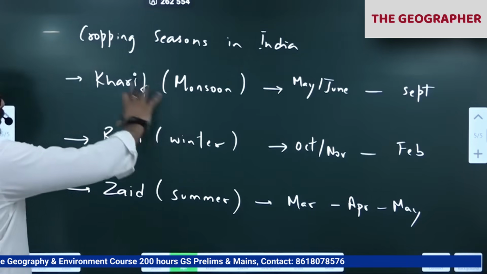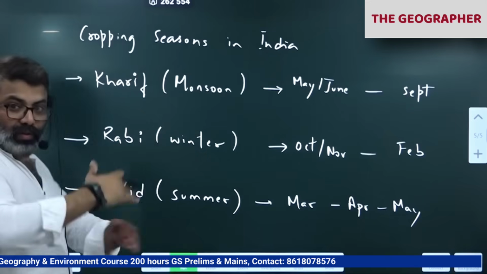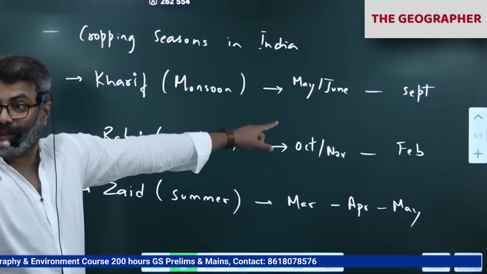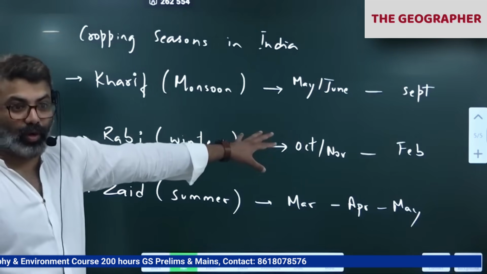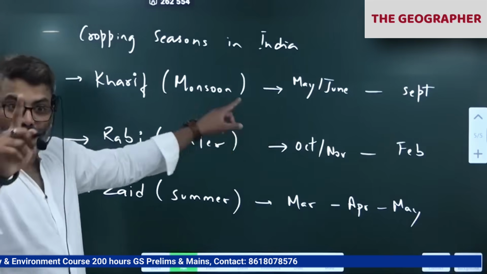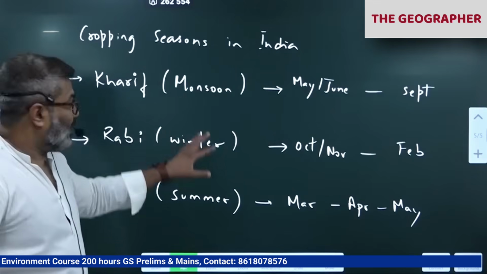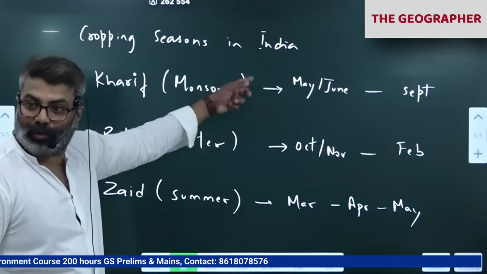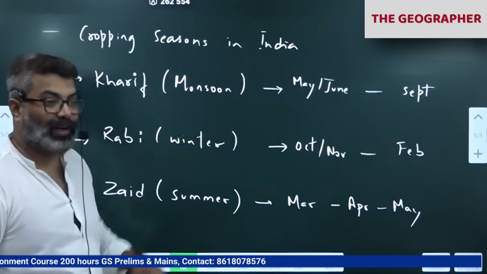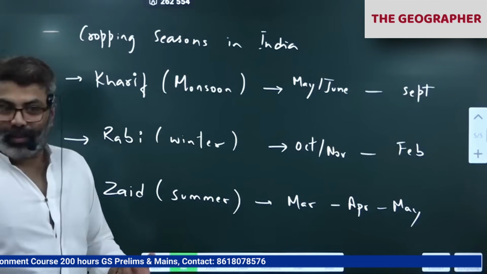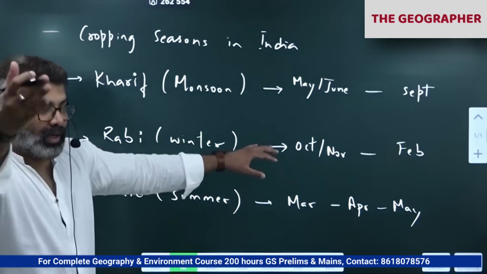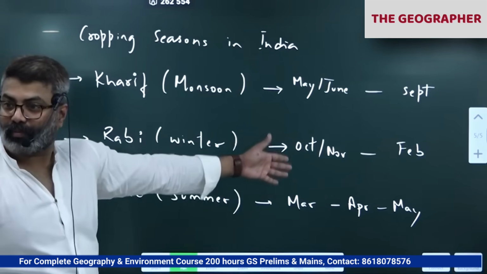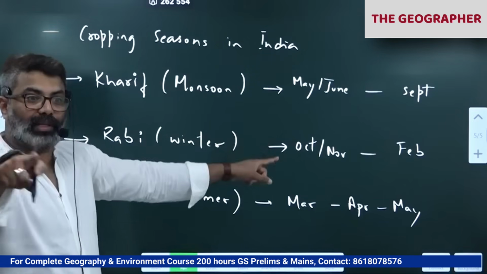So the cropping season is different for North India and South India. Because North India winters are very severe, while South India winters are warm, not that cold. Correct? So if you come to the Andhra belt, coastal Andhra, where we have irrigation, they grow paddy in all three seasons. In summer also they grow, in the rainy season also, and in winter also. Because water is available, just like coastal Andhra, Vijayawada, all this belt. We have water always.